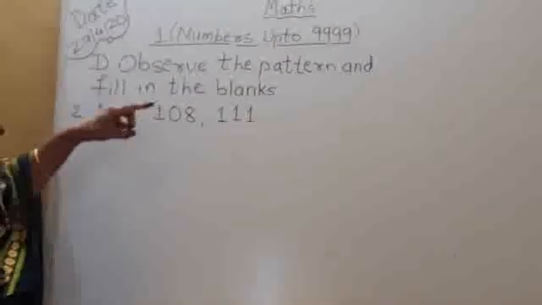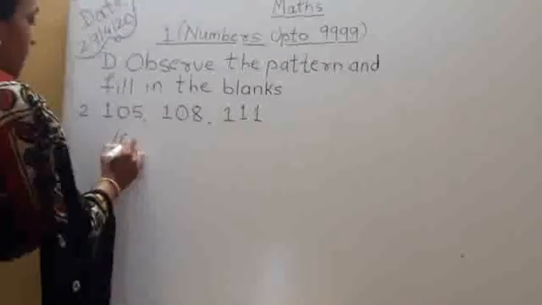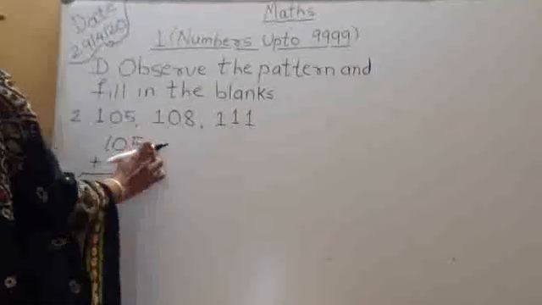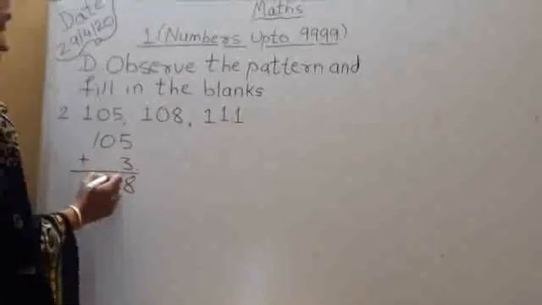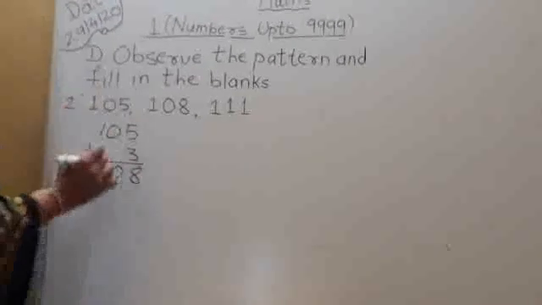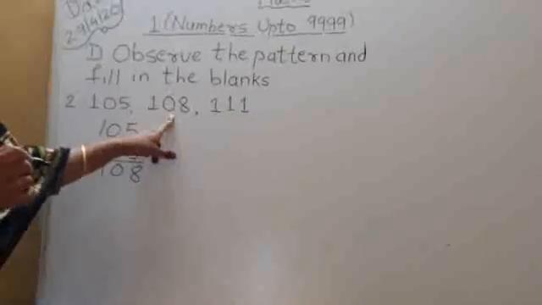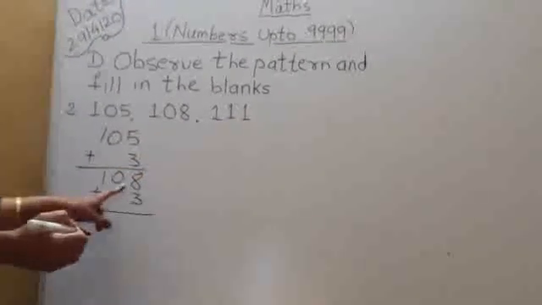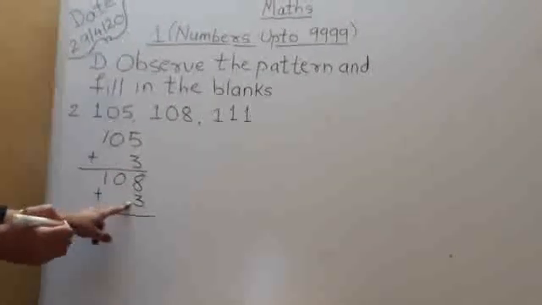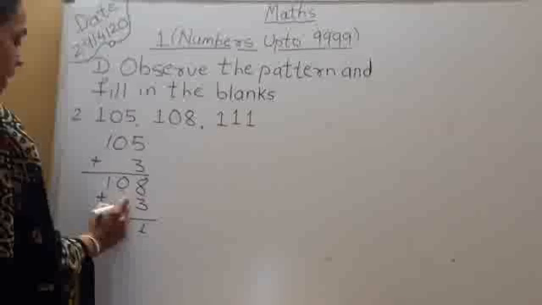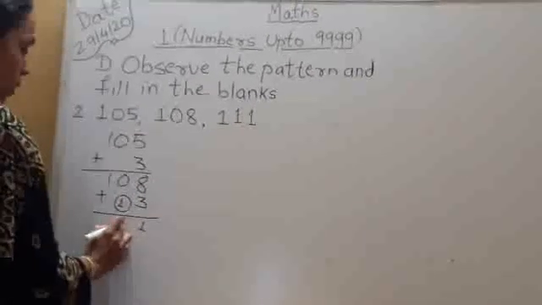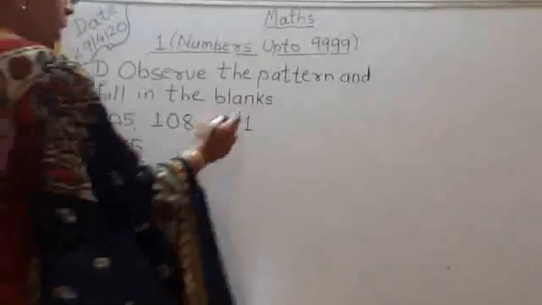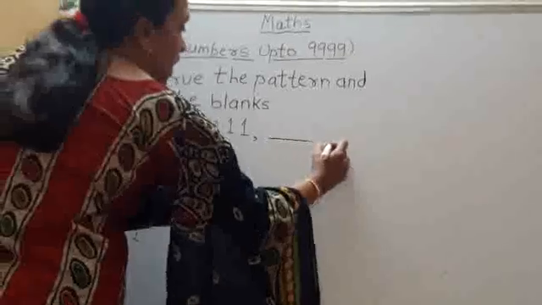Add plus 3 to 108: 8 plus 3 is 11, carry 1, 1 plus 0 is 1, so 111. Now we have to find the next numbers.